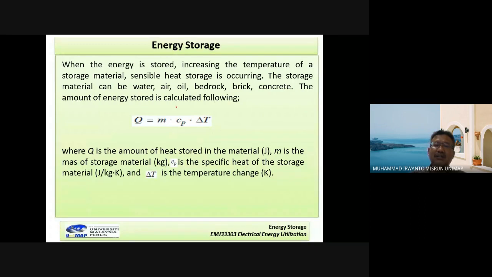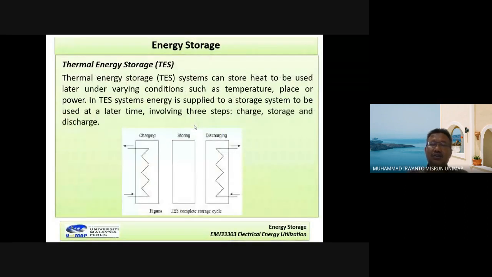The material of the system has a specific heat, and the difference between before and after temperature is given by the symbol delta T. This is the energy storage system.